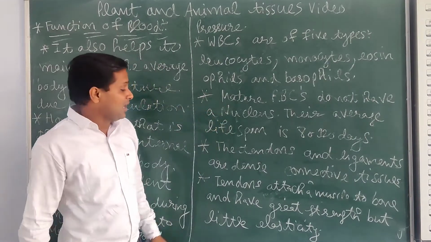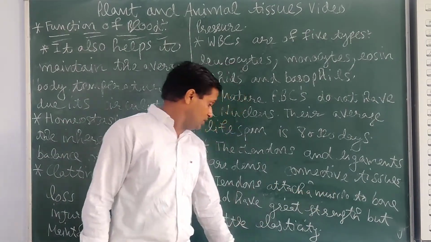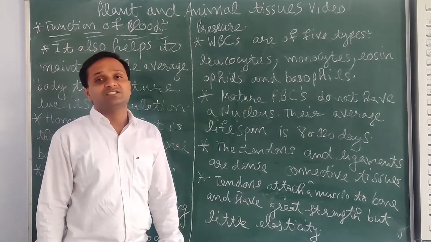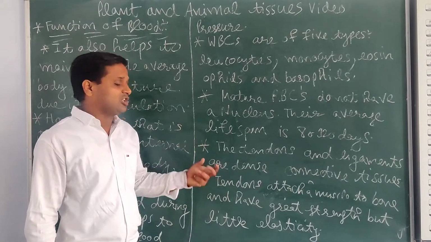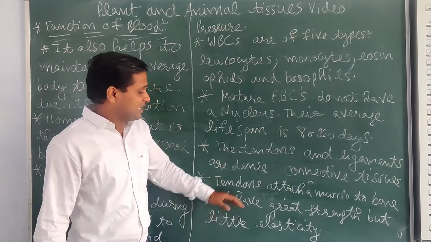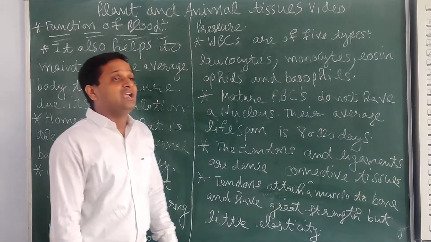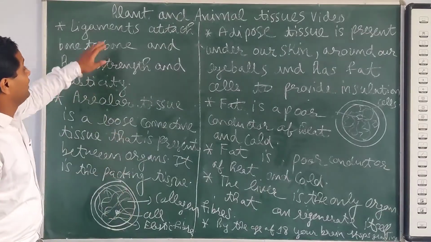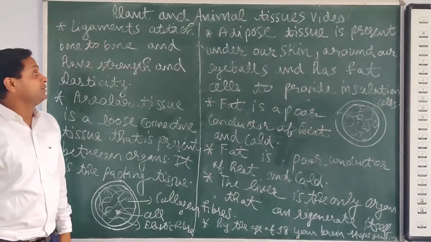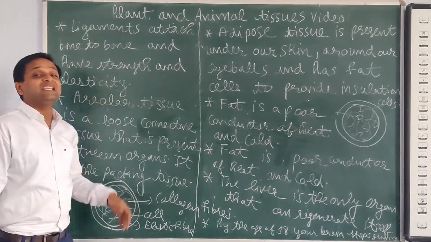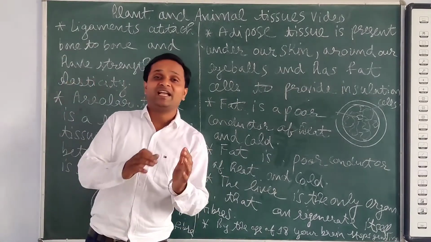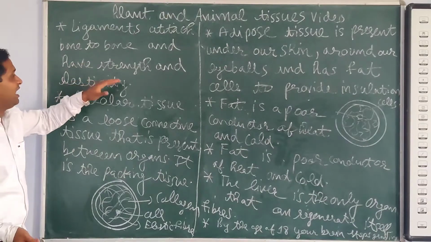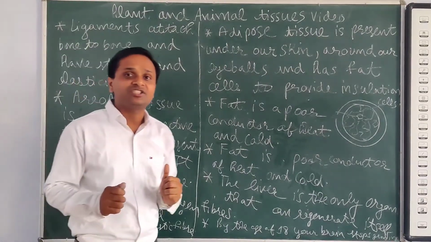Keep in mind, tendons attach the muscle to bone and have great strength but little elasticity. They have great strength, but elasticity is very much less. Ligaments attach bone to bone and have strength and elasticity.